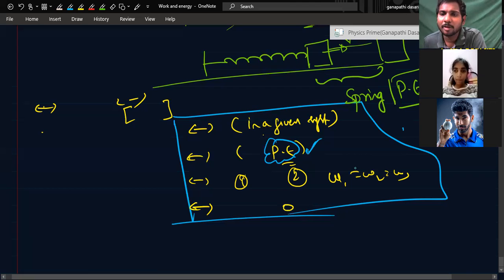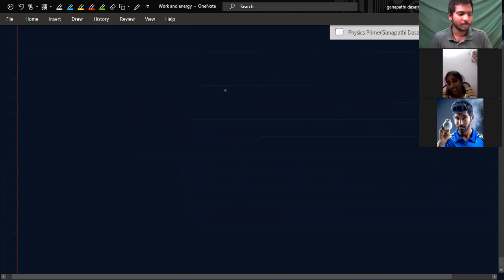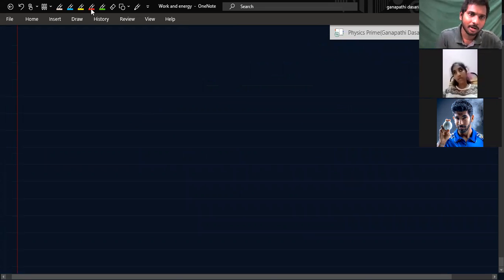Then work W1 is not equal to W2 is not equal to W3 in non-conservative forces. Work done in a closed path is not equal to 0. You might have studied this for a 4-mark question. Remember, you understood the point, the 4 points, how I told.